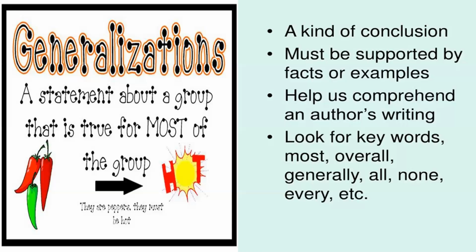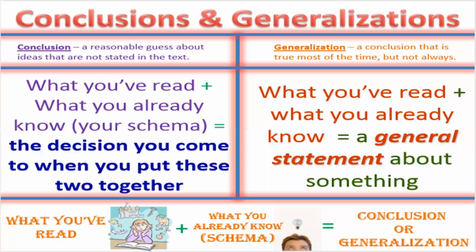Okay, and the last characteristic of this topic is that we look for keywords. For example, most, overall, generally, all, none, every, etc. We have keywords that we need to identify, and we will discover that it is a generalization. Okay, so let's see some differences between the conclusions and generalizations. As you can see, we have similarities and also we have differences.